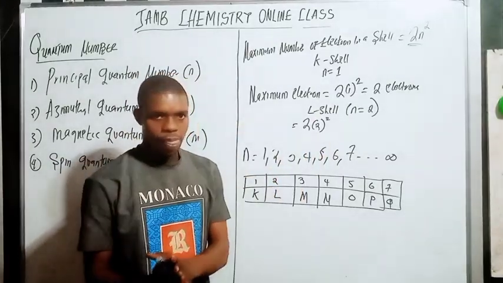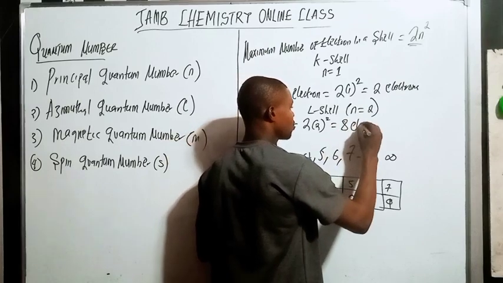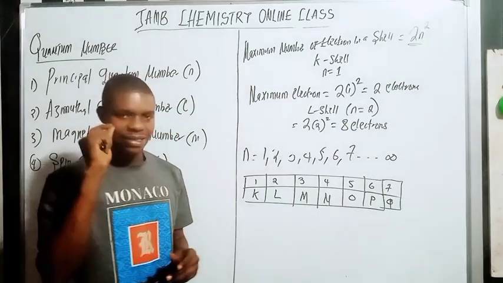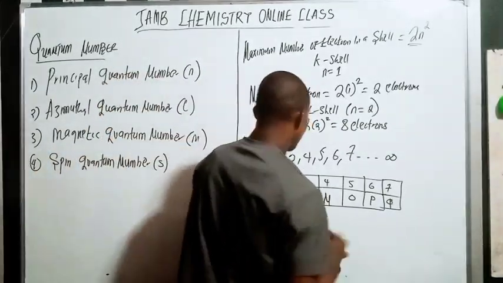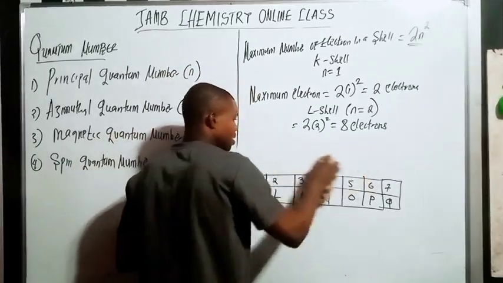I'm communicating here. 2 raised to 2 is 4. 4 times 2 is 8. 8 electrons. Do you understand? So let me just write this down here.